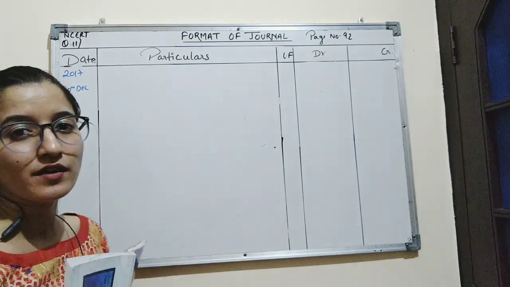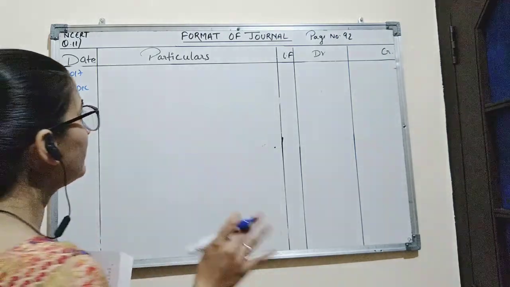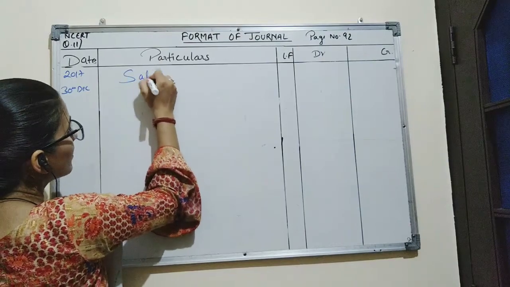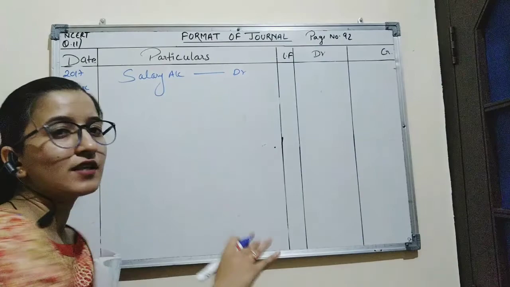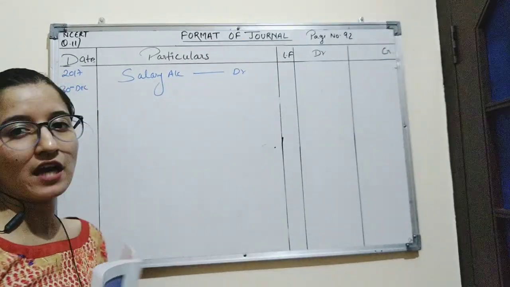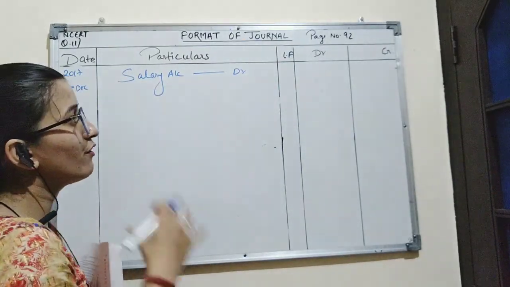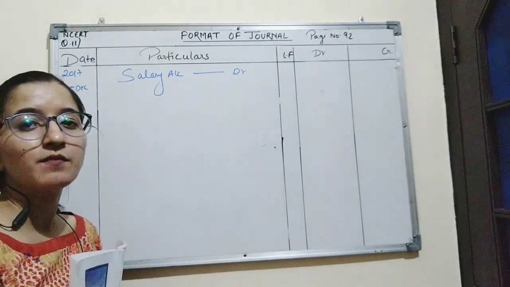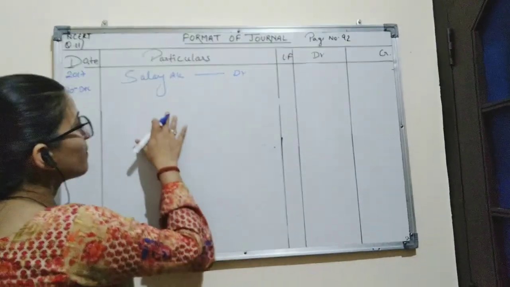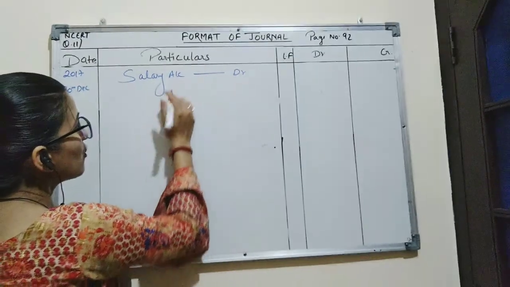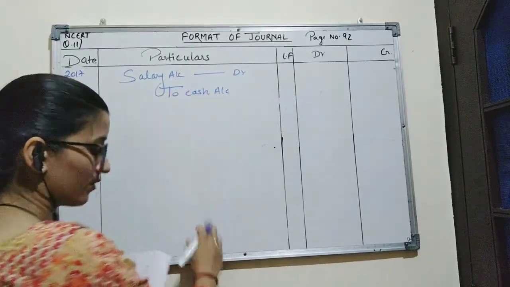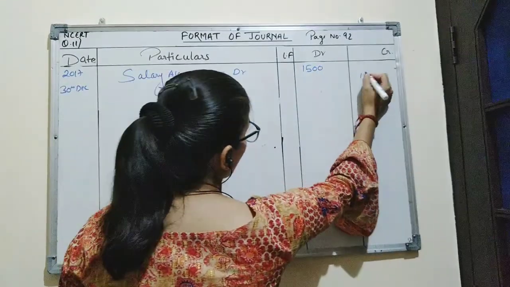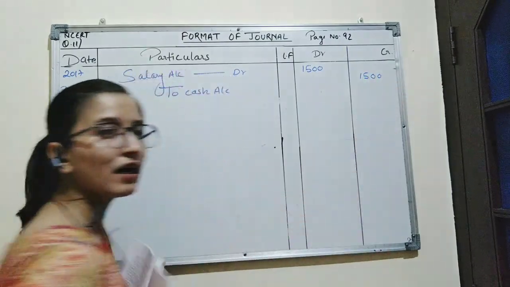Rule for nominal account is debit all expenses and losses. So we will debit salary account. Now salary has been paid in the form of cash. Cash is a real account. Rule for real account is debit what comes in, credit what goes out. So by paying salary, there is outflow of cash. So we will credit cash account, and the amount is 1,500 on debit side and 1,500 on credit side.